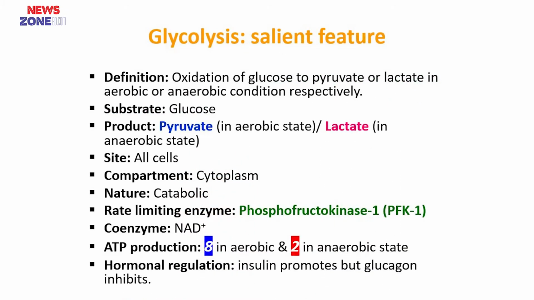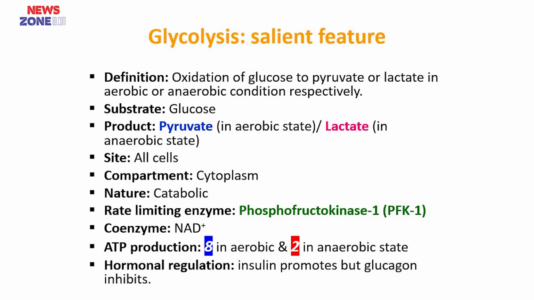So, definition of glycolysis. What do you mean by glycolysis? Oxidation of glucose to pyruvate or lactate in aerobic or anaerobic condition respectively is known as glycolysis. The substrate of glycolysis is glucose. The product of glycolysis in the aerobic state is pyruvate and in the anaerobic state is lactate. It occurs in all cells, especially in the cytoplasm, and it is a catabolic type of metabolic pathway, and the rate limiting enzyme of glycolysis is phosphofructokinase 1.